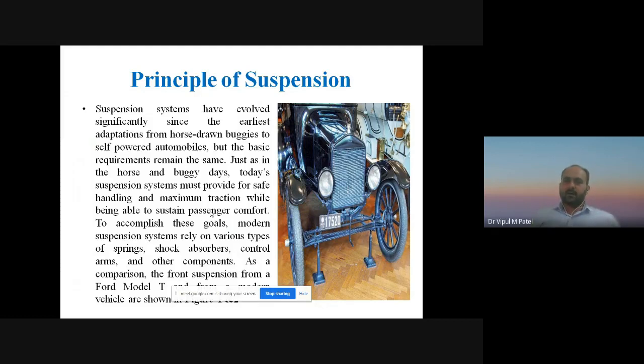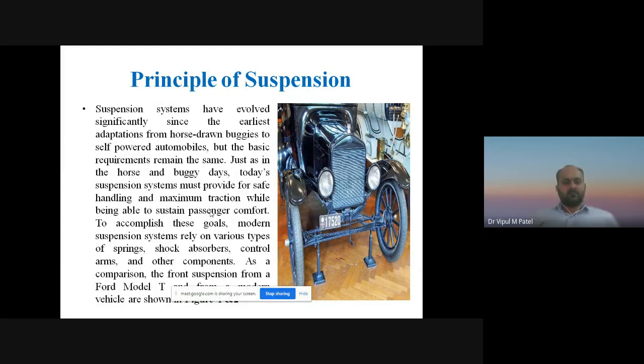Anyhow, we are continuously trying to improve the technological advancement with the use of the automobile industries. We are continuously improving the different technological advancements or technical concepts to give comfort to the passenger. That is the principle of the suspension system.